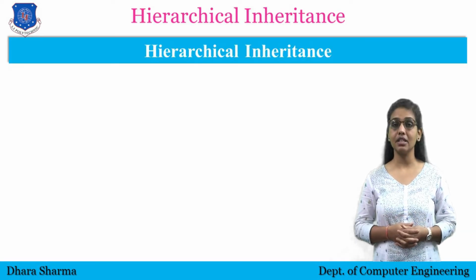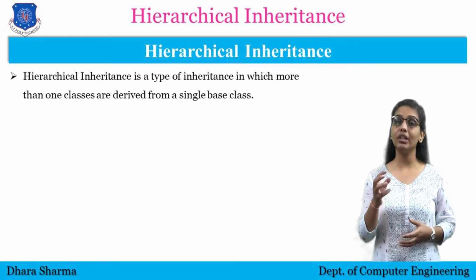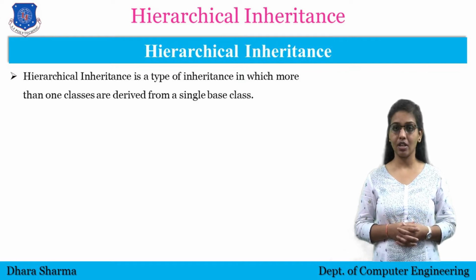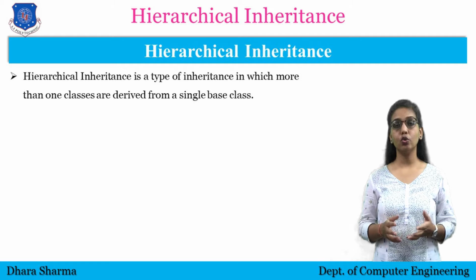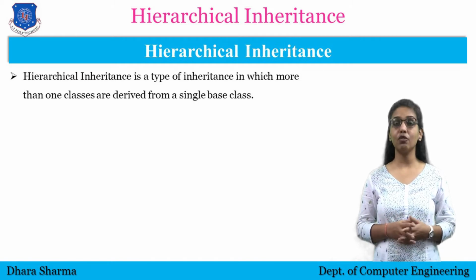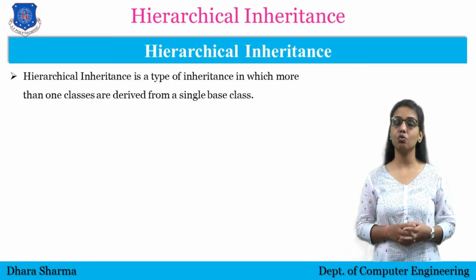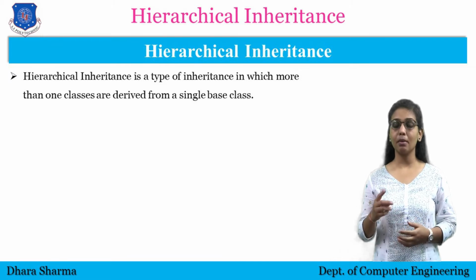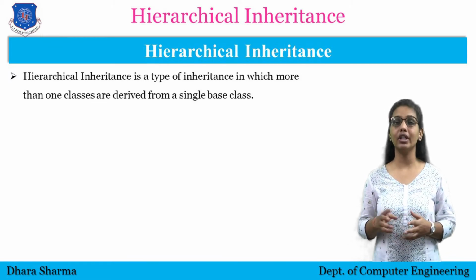Hierarchical inheritance means multiple derived classes will be inheriting the properties from only one base class. So there should be one base class and multiple derived classes. You can have a minimum of two derived classes, two or more than two, but for the sake of simplicity, in this video we are going to understand the example by taking three classes, in which one base class will be there and two derived classes will be there. So the properties of one base class will be inherited into two derived classes.